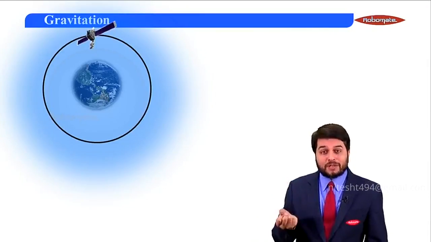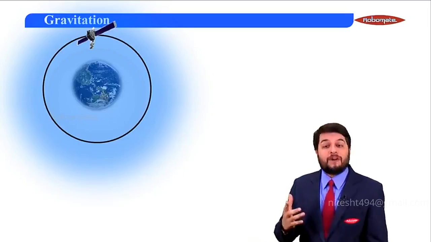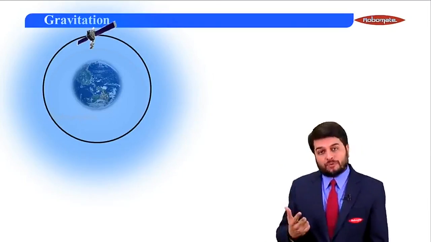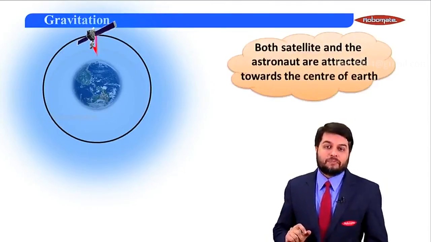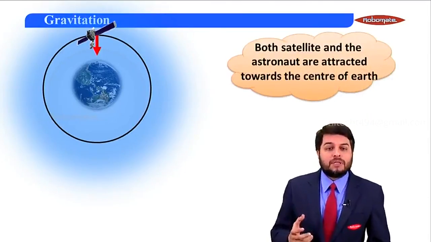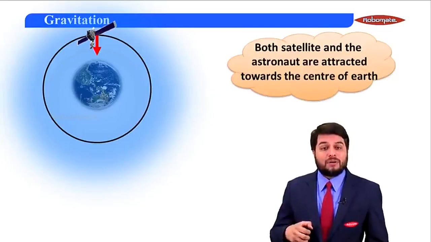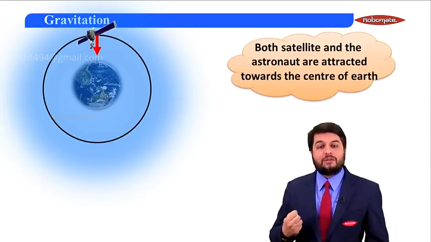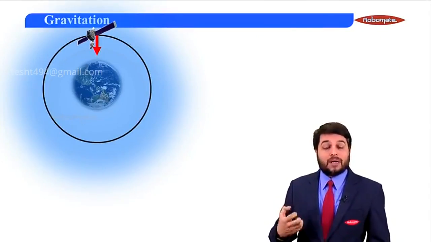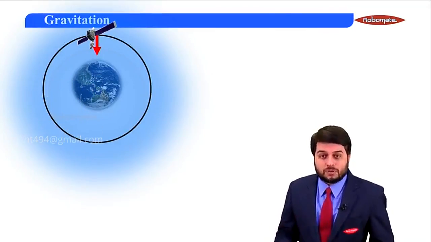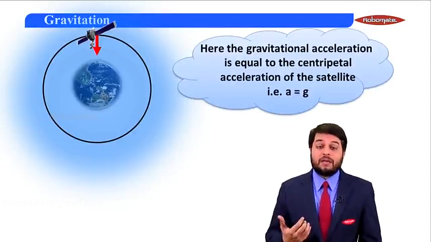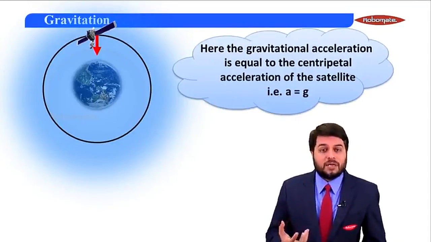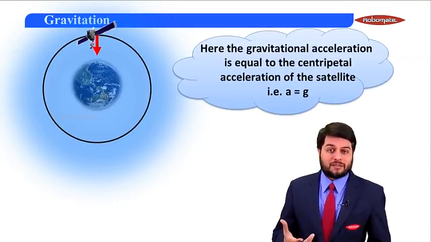So the gravitational force is there, but it is being nullified by the centrifugal force, because of which its influence becomes 0. That means both the satellite and the astronaut are attracted towards the center of the Earth. Okay, but there is a centrifugal force also which nullifies the effect. And here the gravitational acceleration is nothing but equal to the centripetal acceleration.